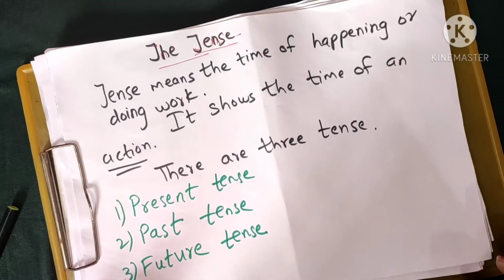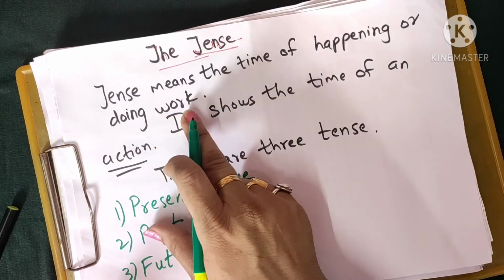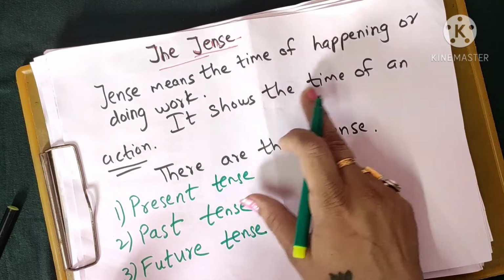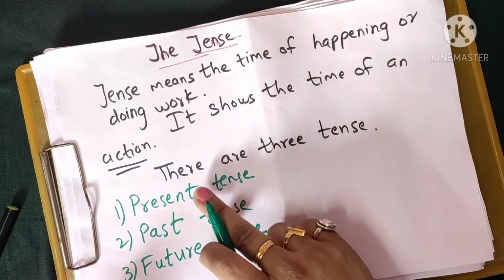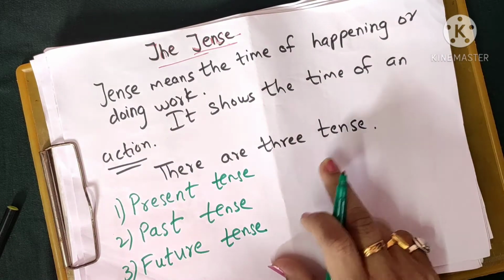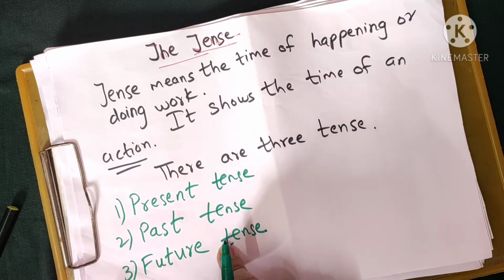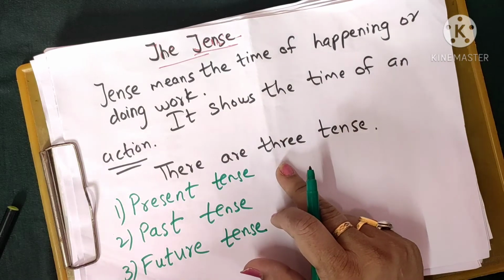So what is the meaning of tense? The tense means the time of happening or doing work. It shows the time of an action. So there are 3 tenses. Which are the tenses? That is present tense, past tense, and future tense. I hope you are clear with the meaning.